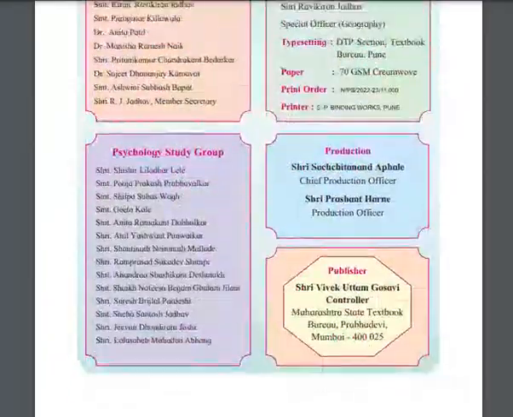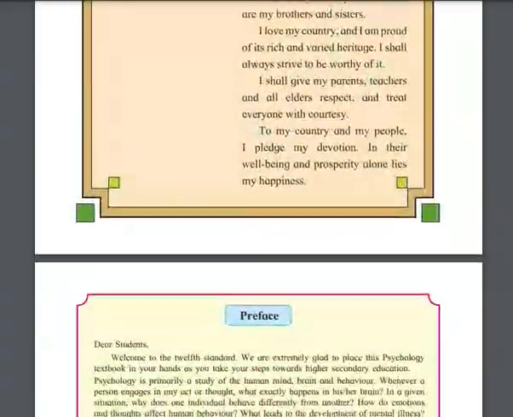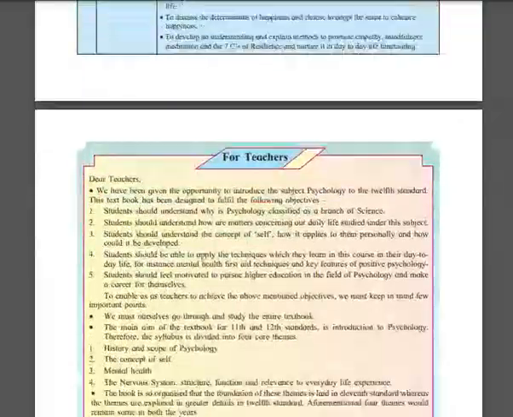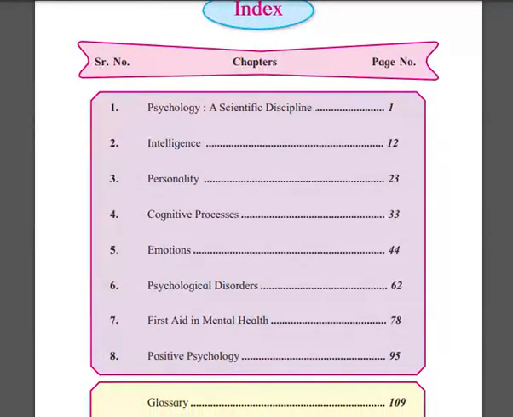So let's try to learn how many chapters there are. There are a total of 8 chapters again. In the first chapter, psychology as a scientific discipline, we will try to understand the basic definition. Then we will learn about intelligence. Everyone knows about intelligence, your IQ, intelligence quotient, your chronological age related to mental age, right?